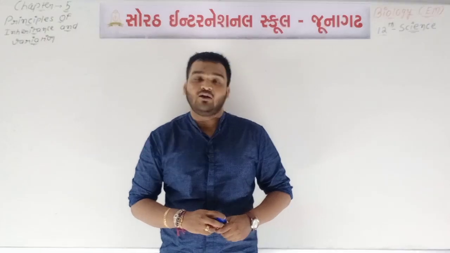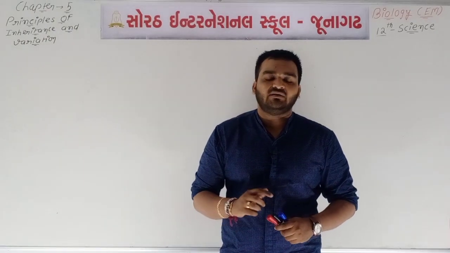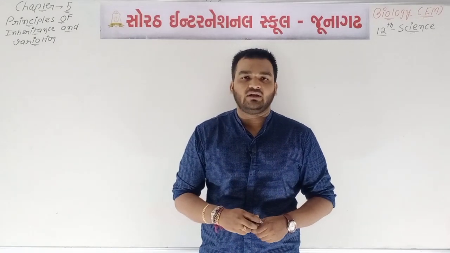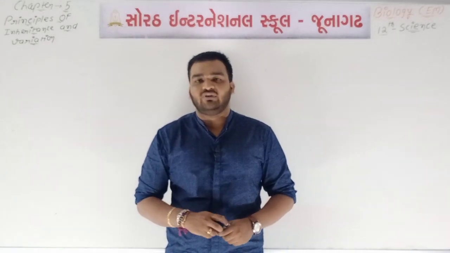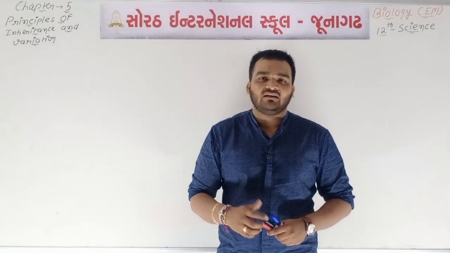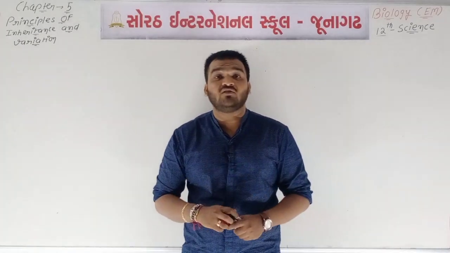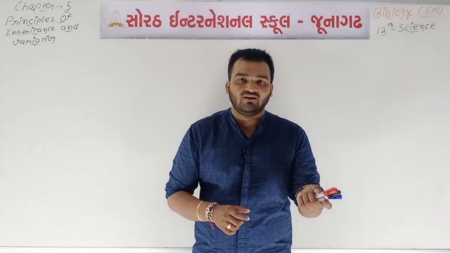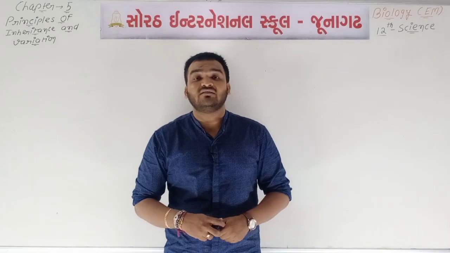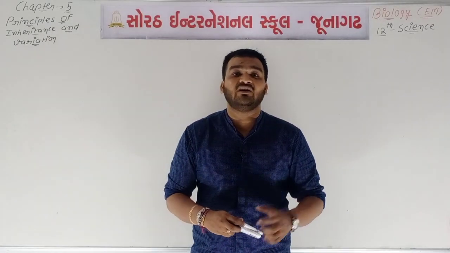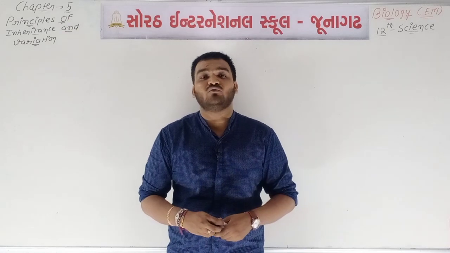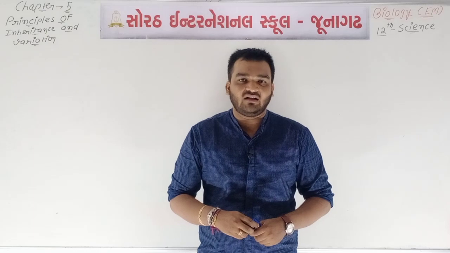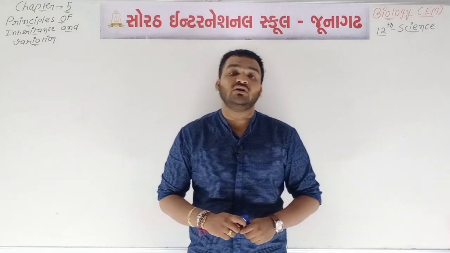We are learning Biology chapter number 5, and the title of chapter number 5 is Principles of Inheritance and Variation. You know that in the chapter of genetics, different types of things are there, like inheritance and variation. What is the definition of genetics? It is one type of science which deals with inheritance and variation. Inheritance is a process in which the character passes down from parents to their progeny, and the different types of characters between parent and progeny are known as variation.